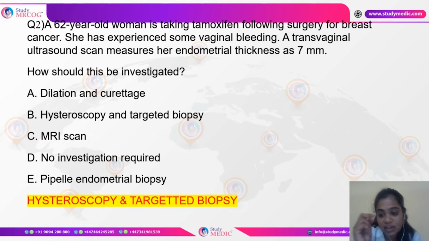Because she is on tamoxifen, it is expected that the endometrial thickness would be increased, or thickened. But there is a particular cutoff value that we use. When she's on tamoxifen and she's experiencing bleeding, we expect the endometrium to be thickened. Therefore, to rule out any concomitant endometrial cancer as well, we have to take a biopsy. So that is also a very important point.